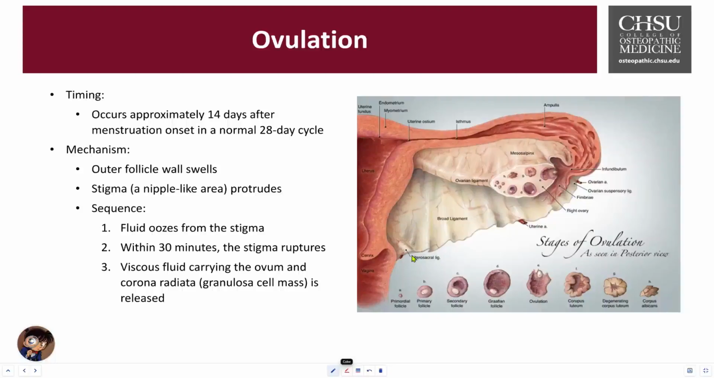There's going to be a little bit of fluid beginning to ooze out of the stigma, and as the follicle prepares to rupture, the rupture event takes about 30 minutes, and then that stigma ruptures, this viscous fluid is excreted, and then the fluid that contains the ovum, surrounded by the corona radiata, that protective layer of granular cells, then gets released out. On the right, you can see a picture as the secondary follicle goes into the Graafian. The corona radiata around the ovum is then secreted out, and then the corpus luteum is a regression phase, that yellow tissue that regresses into the corpus albicans.